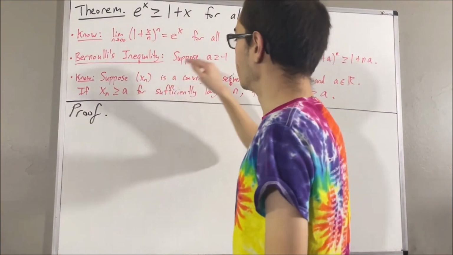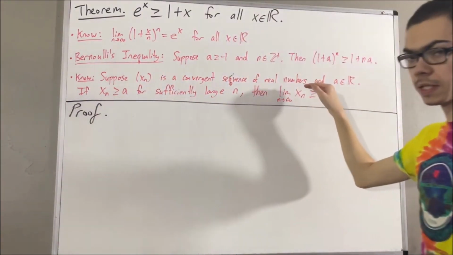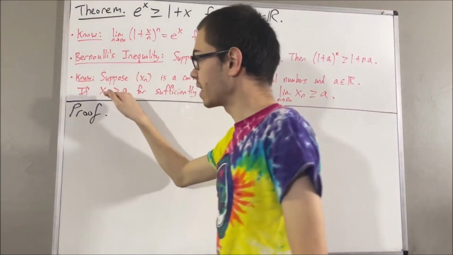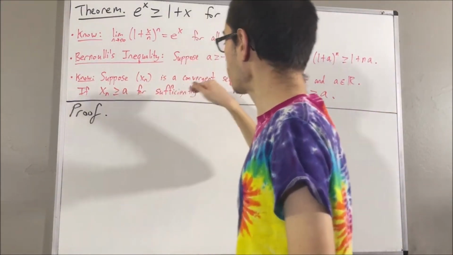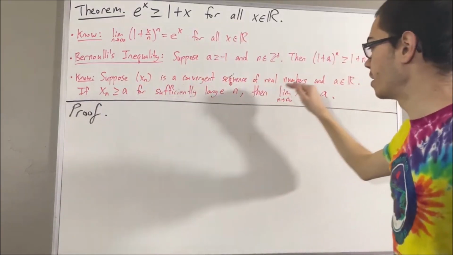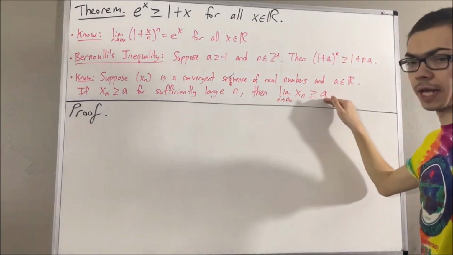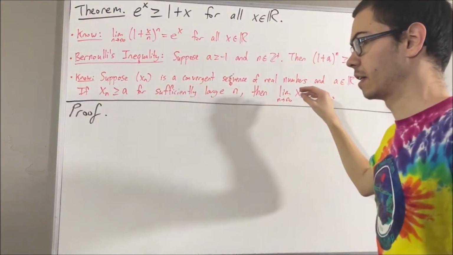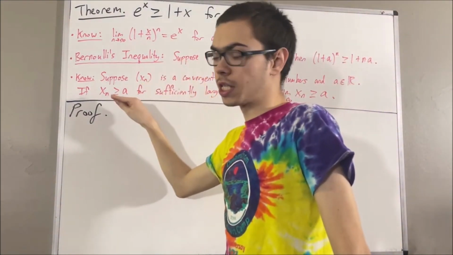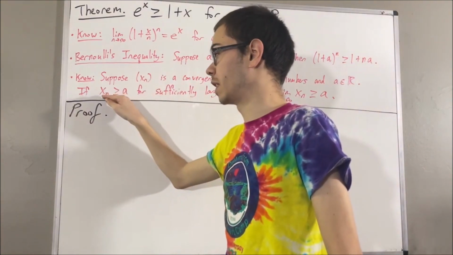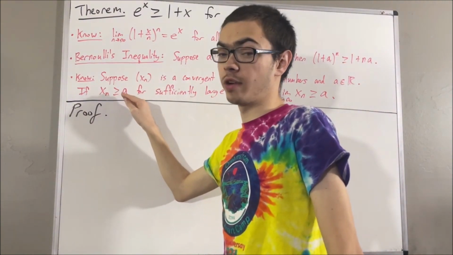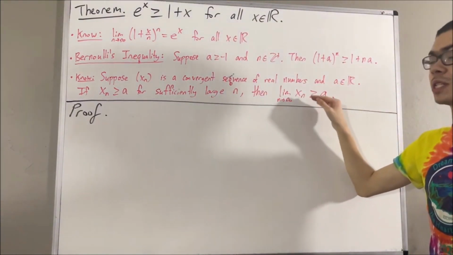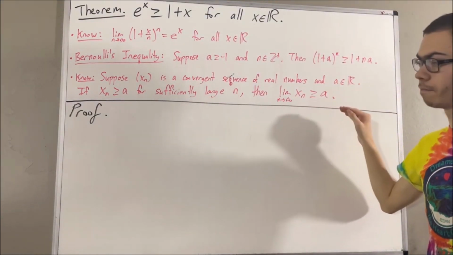Suppose x_n is a convergent sequence of real numbers, and a is a real number. If x_n is greater than or equal to a for sufficiently large n, then the limit of x_n is also greater than or equal to a. So what this result is essentially saying is, if we can find a point such that every term of the sequence beyond that point is greater than or equal to a, then the value the sequence converges to must also be greater than or equal to a.